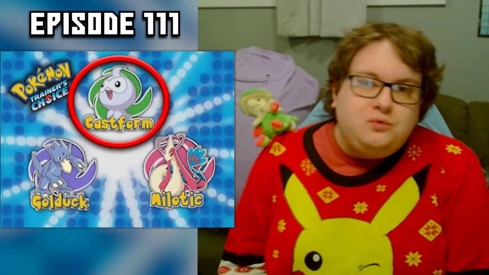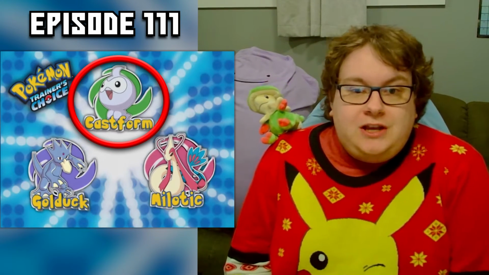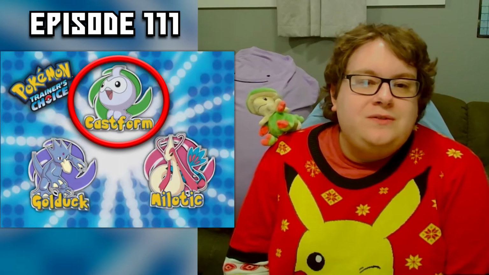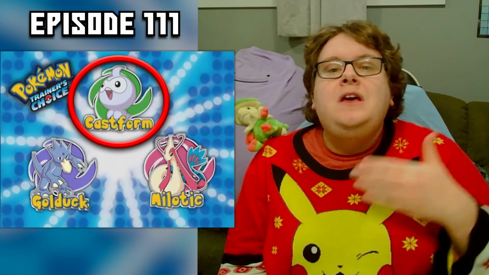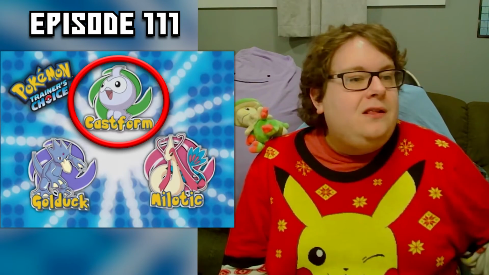But Castform can also become a water type in the rain. It's not an evolution, it's a form change. Castform itself can become a water type. So this is another one of those times I feel like they should have just used a Pokemon that has no argument at all that it could be a water type, like a Linoone.